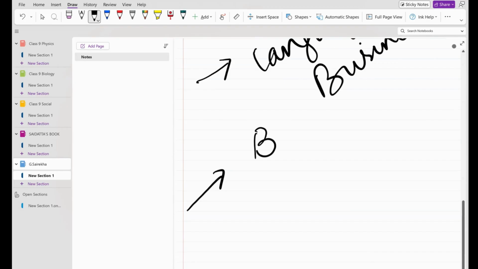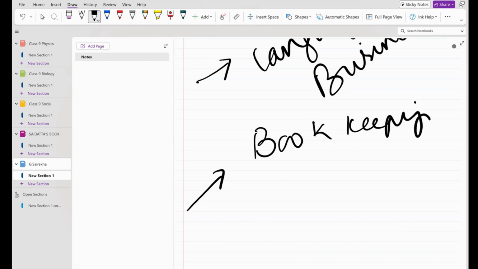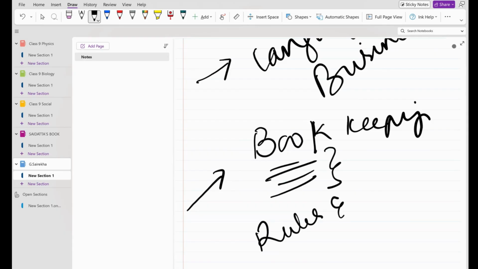Now, what do we do in accountancy? First is bookkeeping, where we write all the transactions. From these transactions, we follow certain rules and regulations. Anyhow, you will maintain bookkeeping.